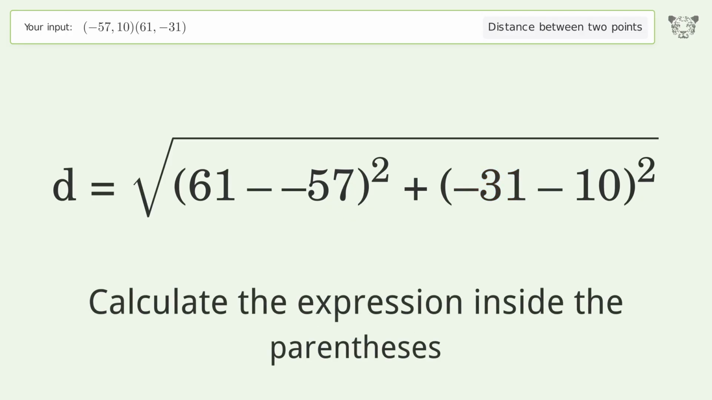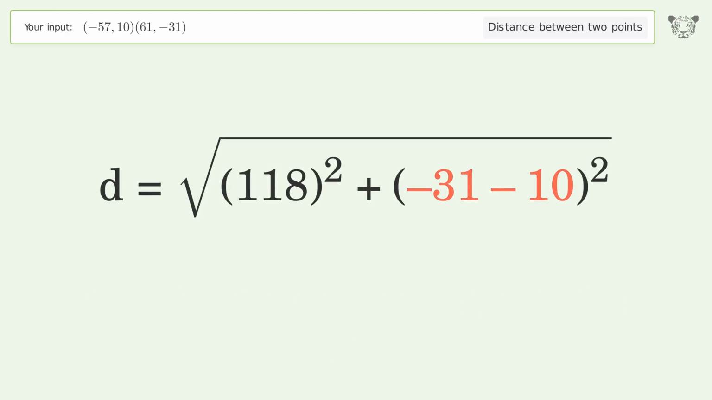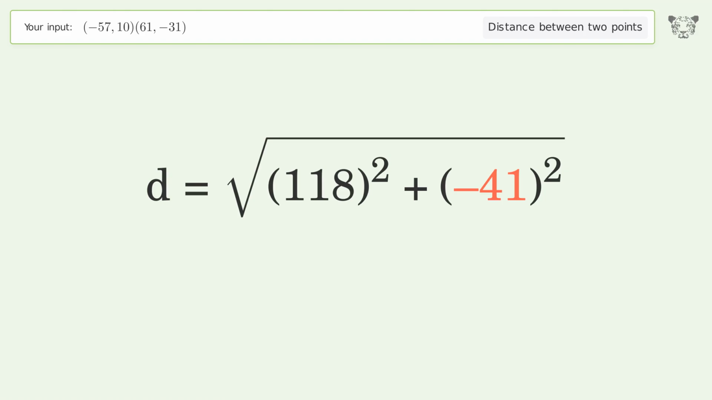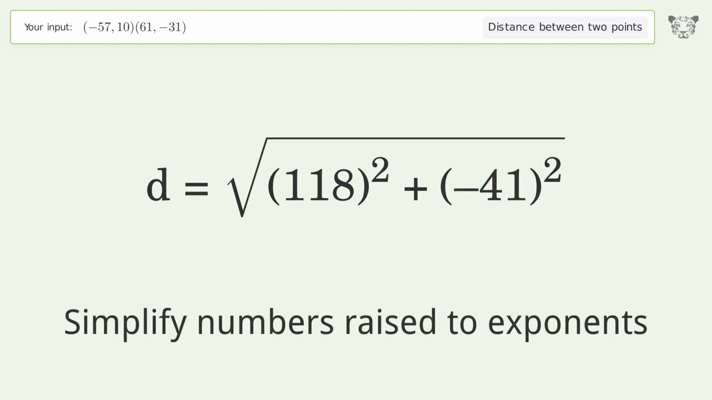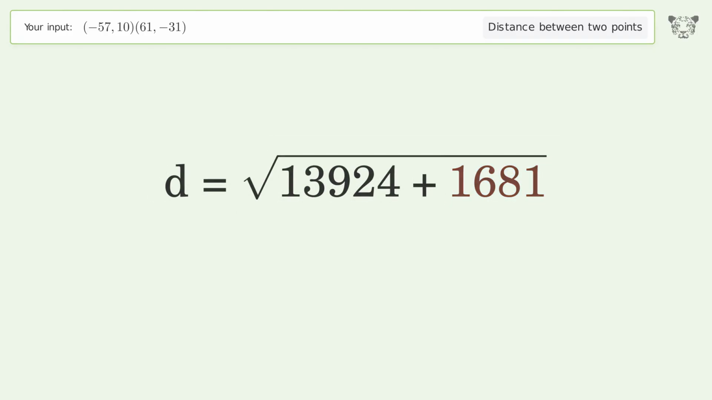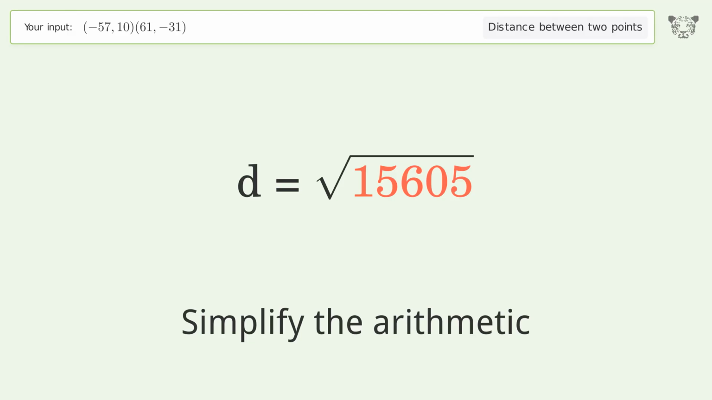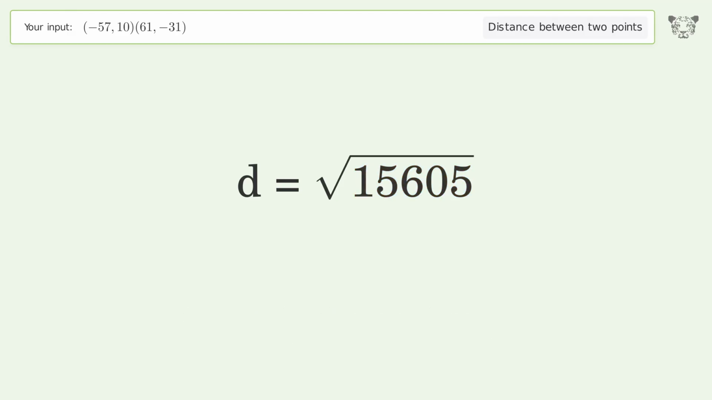Calculate the expression inside the parentheses. Simplify numbers raised to exponents. Simplify the arithmetic. And so the distance between the 2 points is the square root of 15,605 or 124.92.